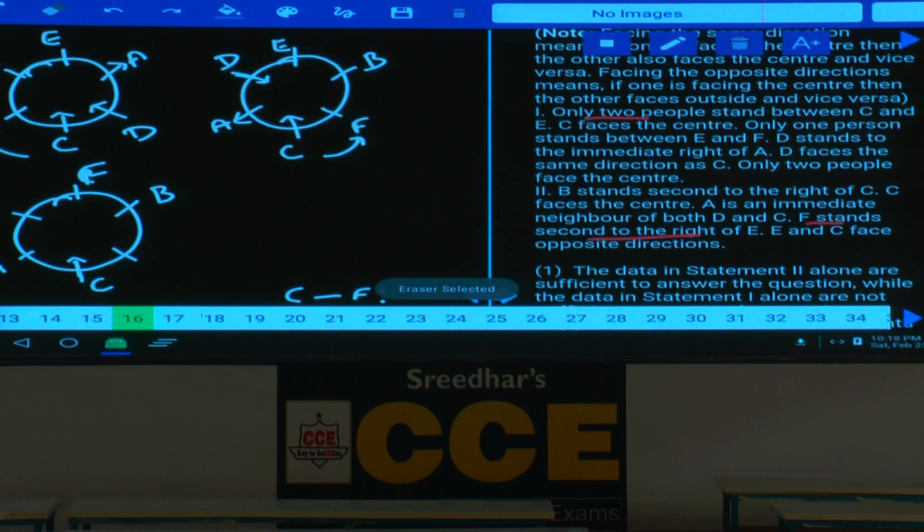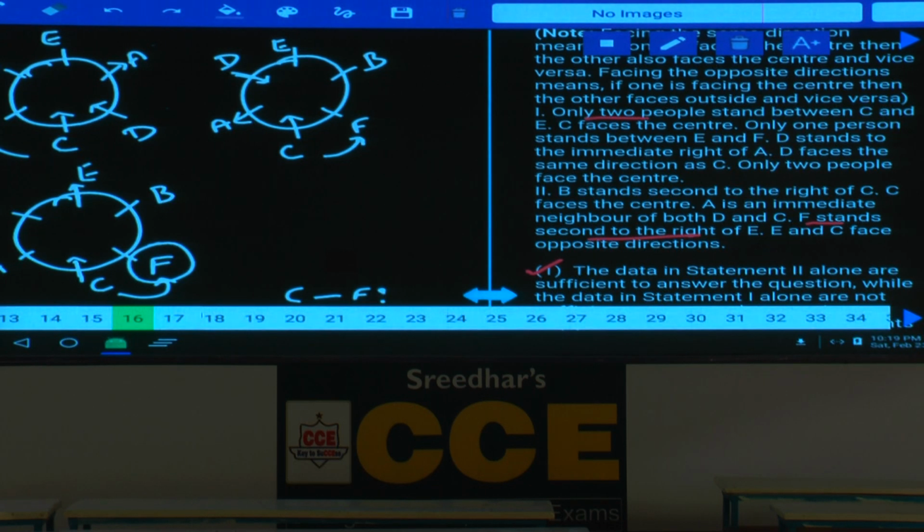Are you following this one or not? As E cannot be here, now E must be at this place. If E is here, E is facing away, F stands second to the right of E is valid. Then what is the question here? Then what is the position of F with respect to C? Immediate right hand side. Though the direction of F is not known, we can determine the position of F with respect to C. Hence only 2 alone is sufficient. Choice 1. Only 2 alone, that is choice 1, question number 16.